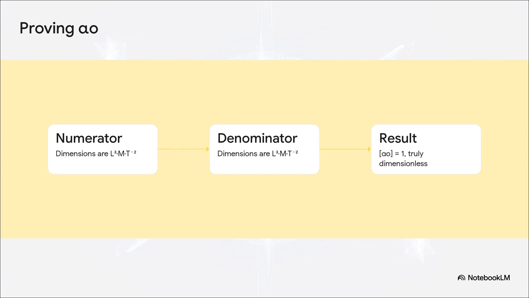If we break down the numerator, its dimensions are L cubed m t to the negative 2. The denominator? Exactly the same, L cubed m t to the negative 2. So when you divide them, they cancel out perfectly, and the result is exactly 1. Alpha sub O is a true dimensionless constant.